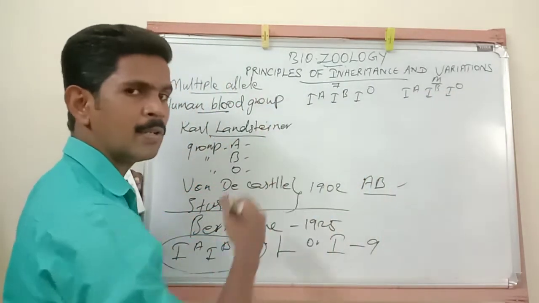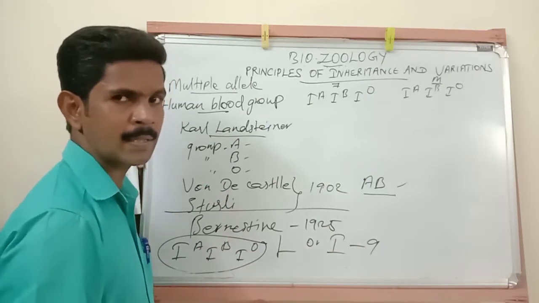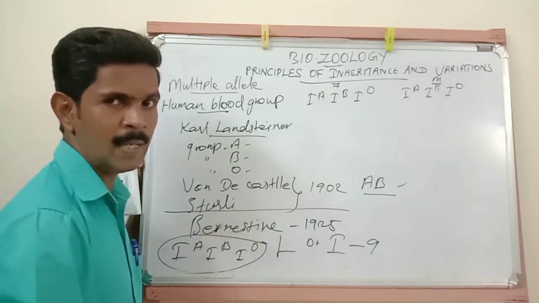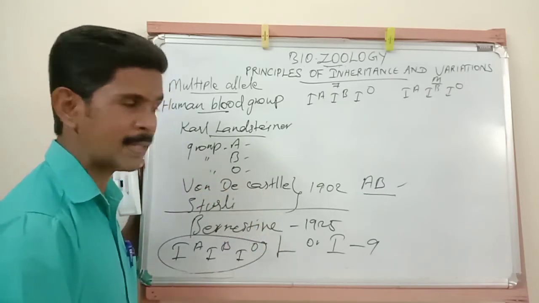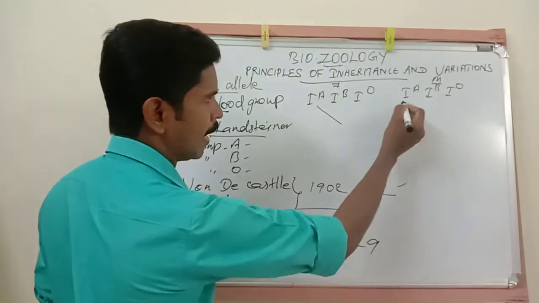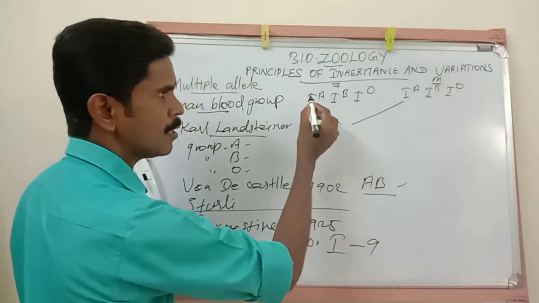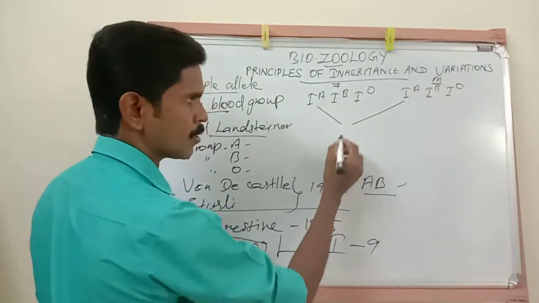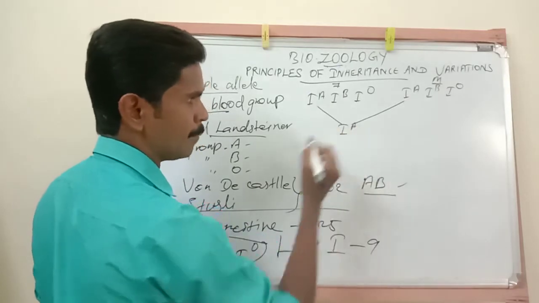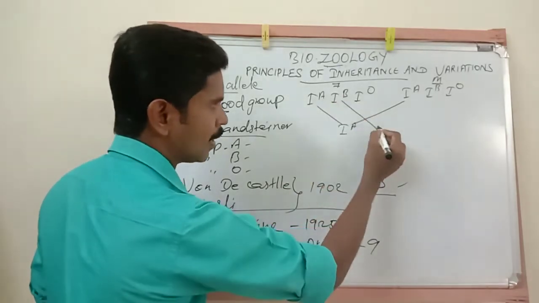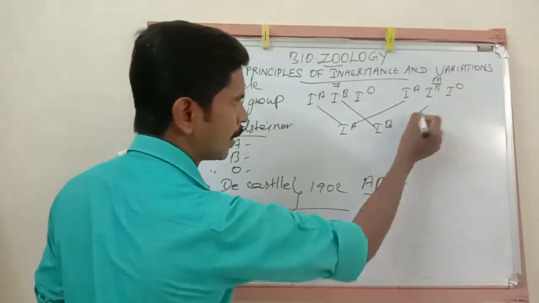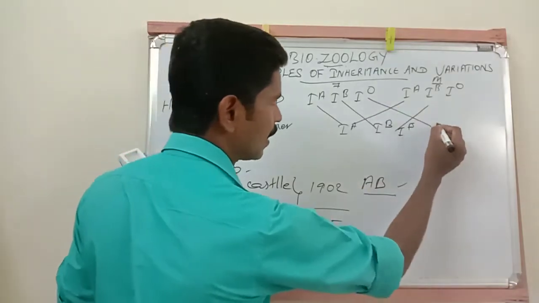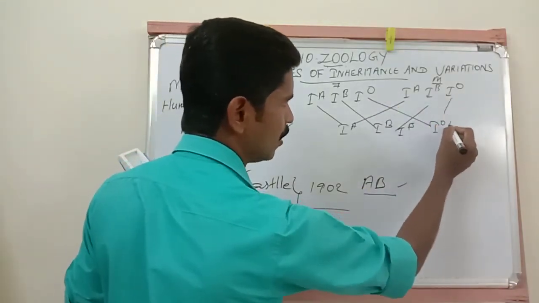So when we draw the phenotypes, we will get 6 phenotypes. We will get 6 phenotypes, and 4 blood groups. Listen very carefully. So this allele and this allele. When a child receives the IA allele from the father and the IA allele from the mother, so IA IA. Then from the father IB, from the mother also IB. From the father IO, mother also IO.